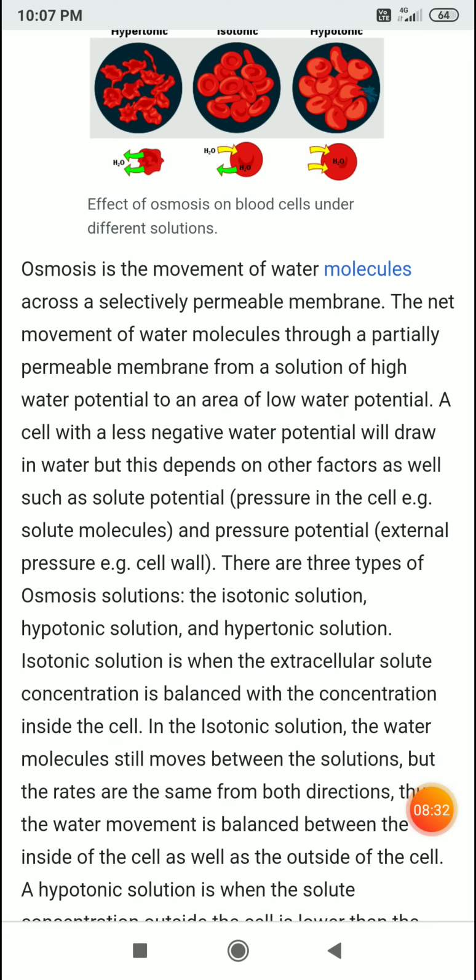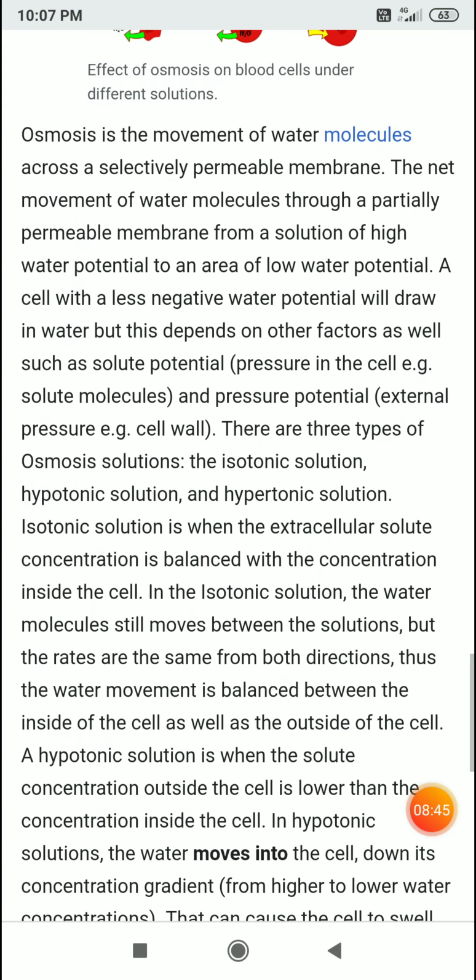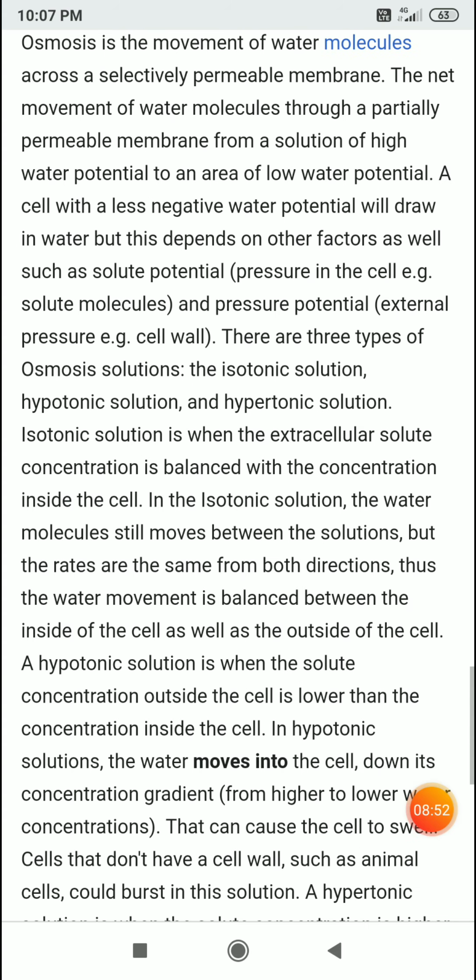In an isotonic solution, the water molecules still move between the solutions, but the rates are the same in both directions. Thus, the water movement is balanced between the inside and the outside of the cell.